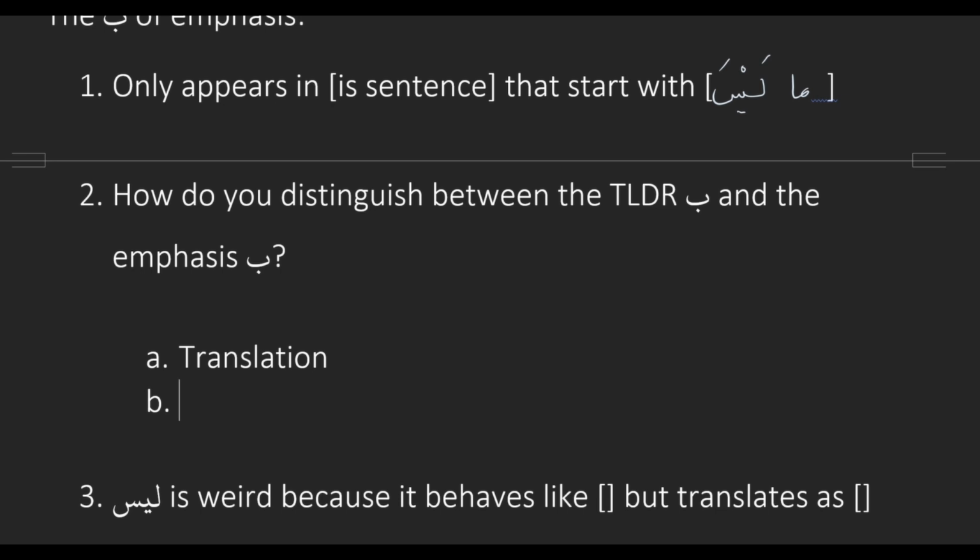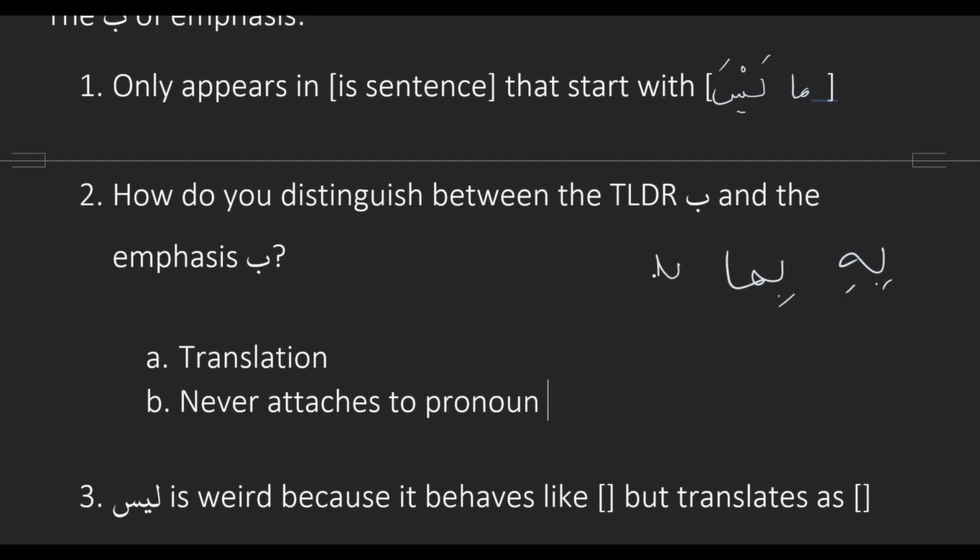And then here's one that I'll throw in, that we actually forgot to go over in the original lesson: the emphasis ba never attaches to a pronoun. So if it's attached to a pronoun, you know that it's a TLDR. For example, if you see bihi, or biha, or bika, we know for sure that this is a TLDR because it's attached to a pronoun. So if it's attached to a pronoun, you can instantly say that it's a TLDR.